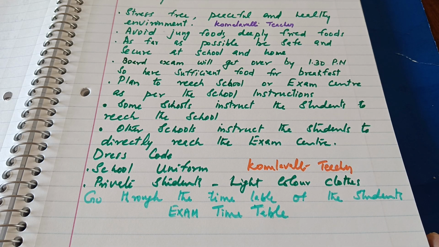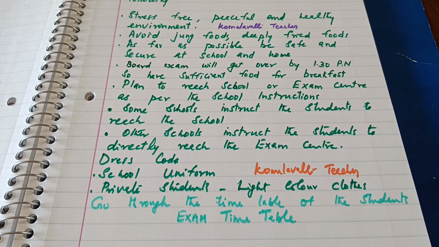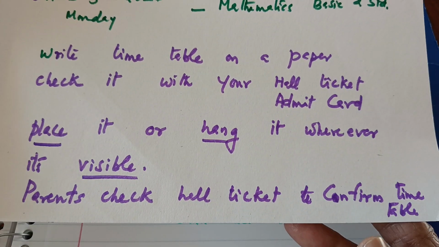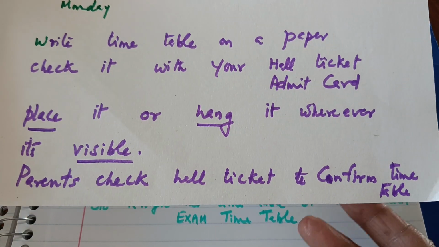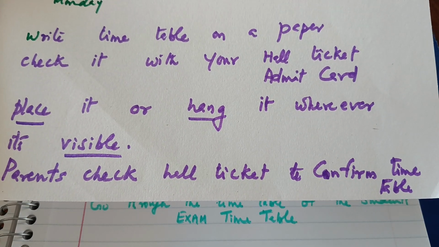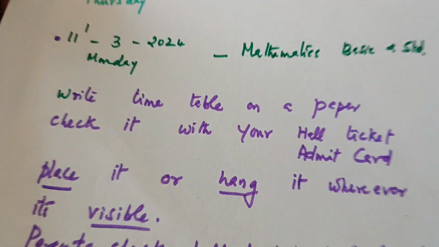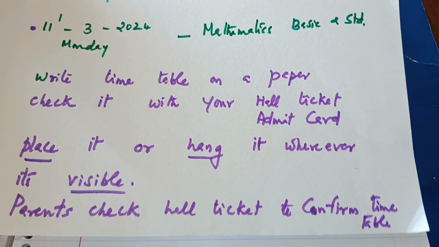And go through the timetable of the students, that is the exam timetable. That is one other request to the parents. Go through the timetable in the admit card, what exams are there, and just write the timetable on a paper. Check it with your hall ticket or admit card, and place or hang it wherever it is visible. Parents check the hall ticket to confirm the timetable. This is a request the children can do and the parents can check.